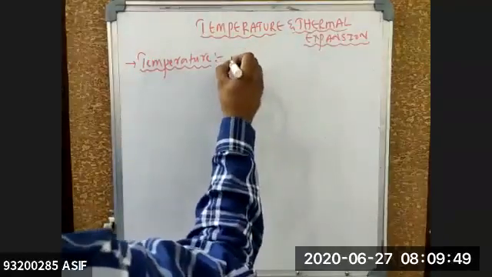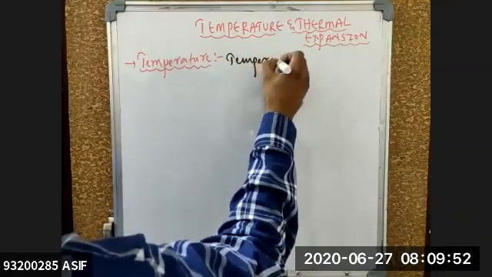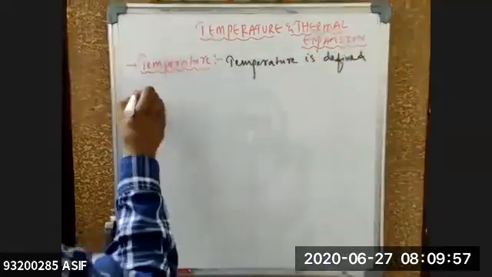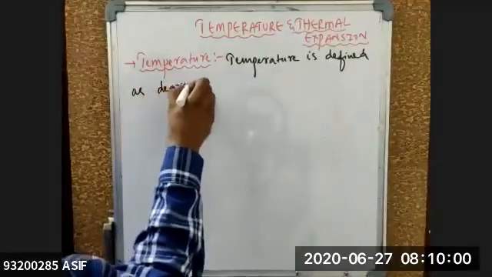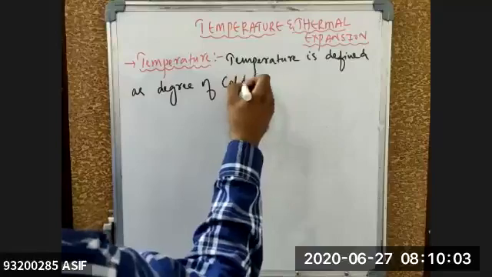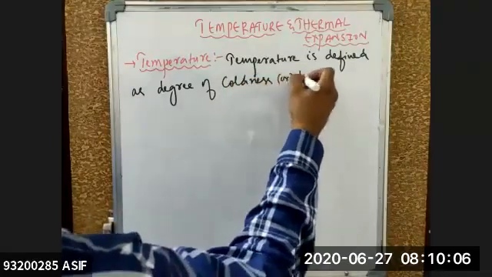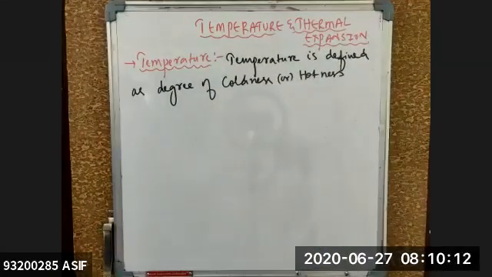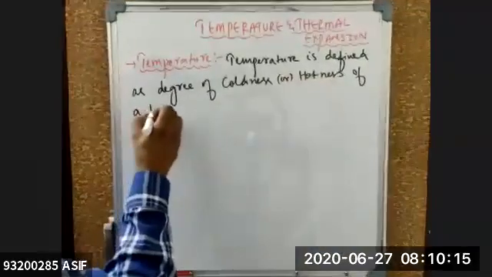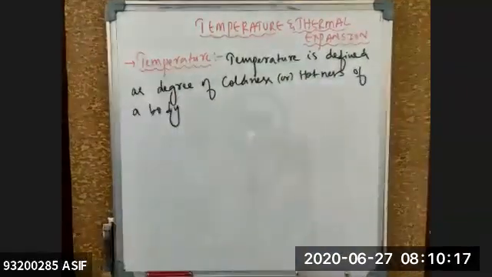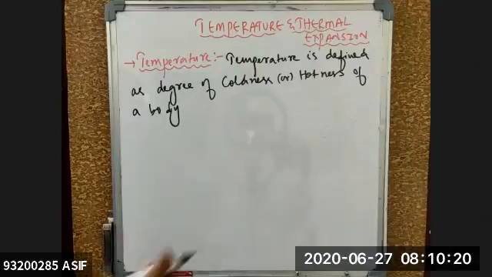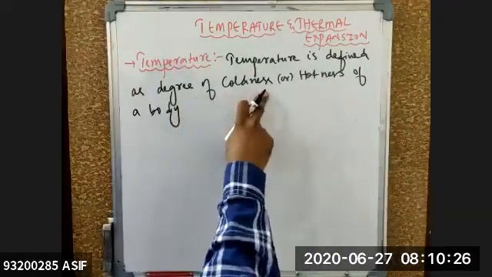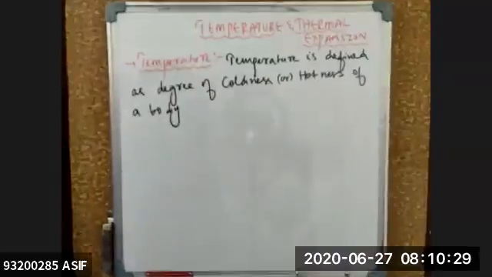See here. Temperature is defined as the degree of coldness or hotness of a body. So what is the temperature, beta? Temperature is defined as the degree of coldness or hotness of your body. That is called temperature.